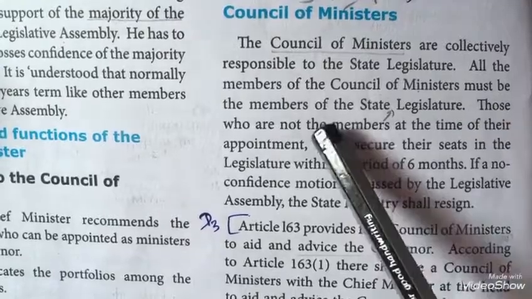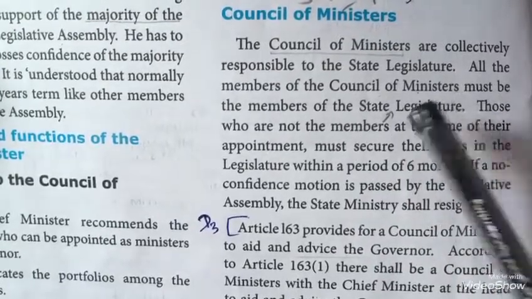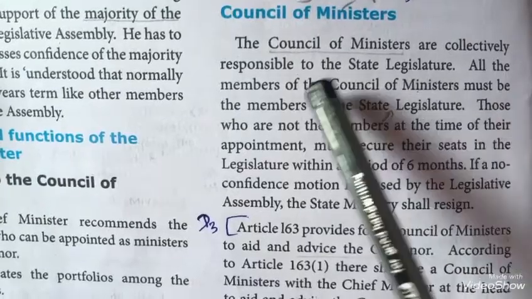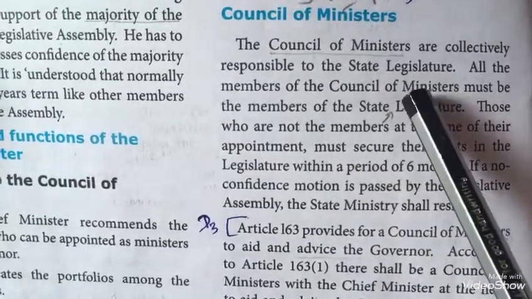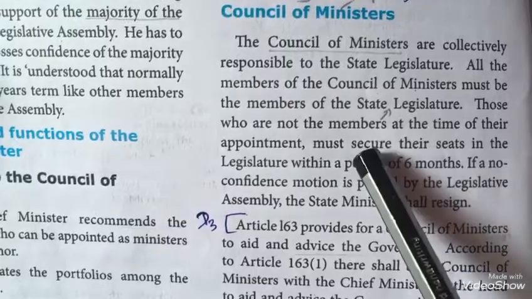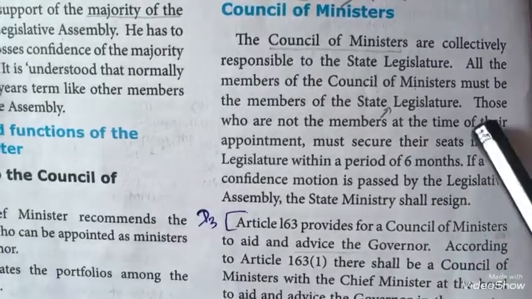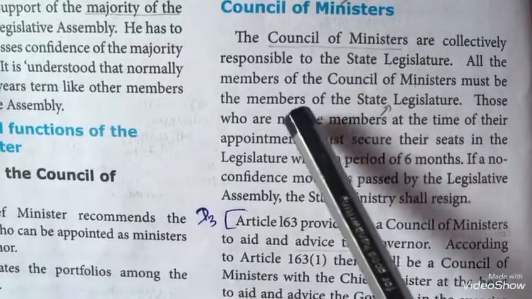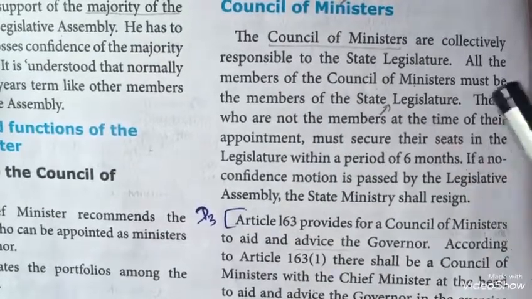So, all the members of the Council of Ministers must be members of the state legislature because they are responsible to the state legislature. If they are not members at the time of their appointment, within 6 months they must secure their seats as members of the state legislature.